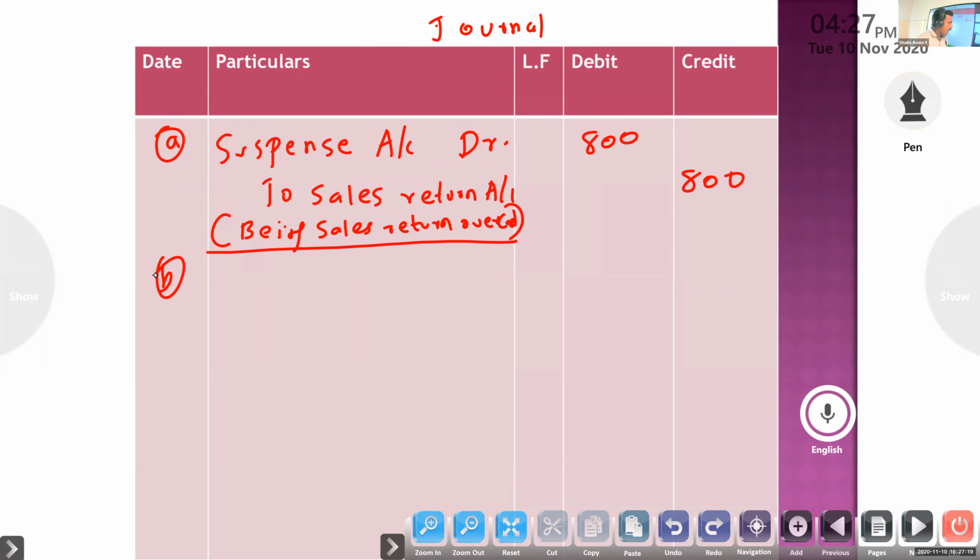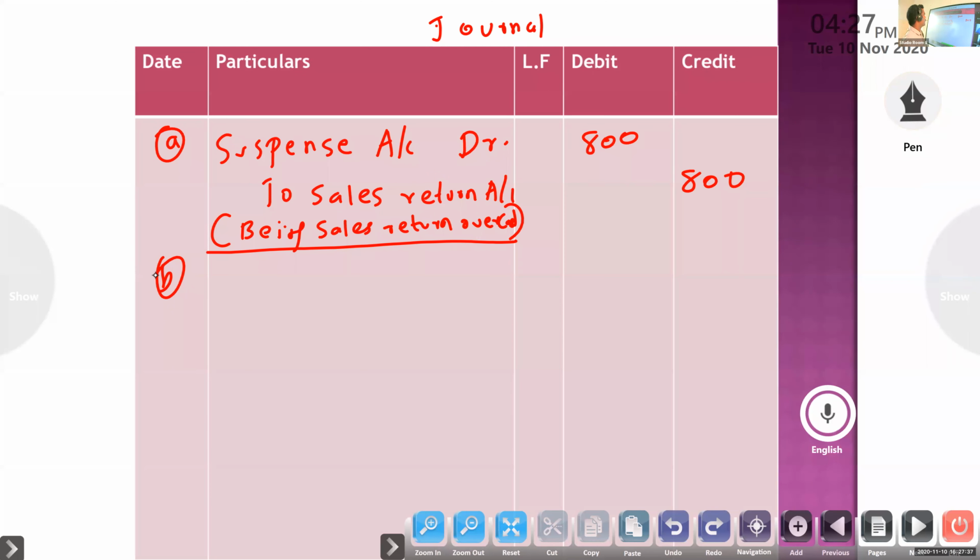Next, purchase return to Sahu were not posted. To which account is not specified, no problem, because we know the books of original entry.